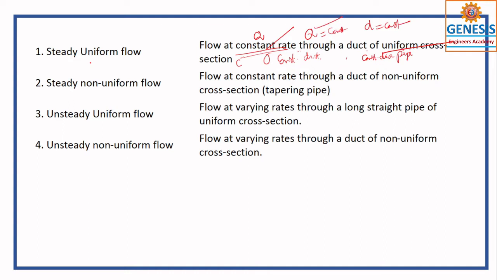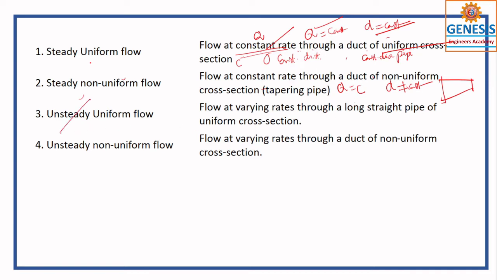So this is for steady, this is for uniform. In the case of steady non-uniform, Q is equal to constant and D is not constant. You understand? That means it is a tapered pipe. For uniform flow, it should have a constant diameter.